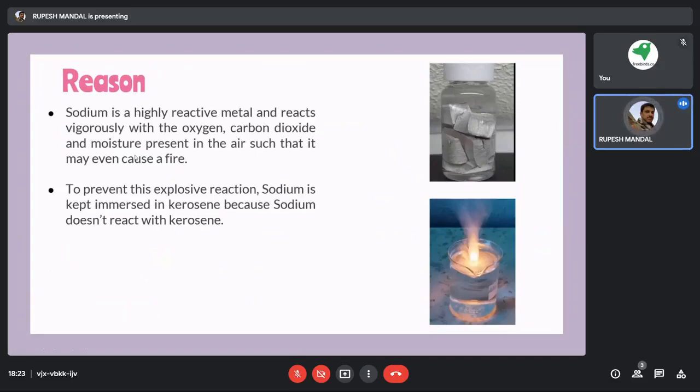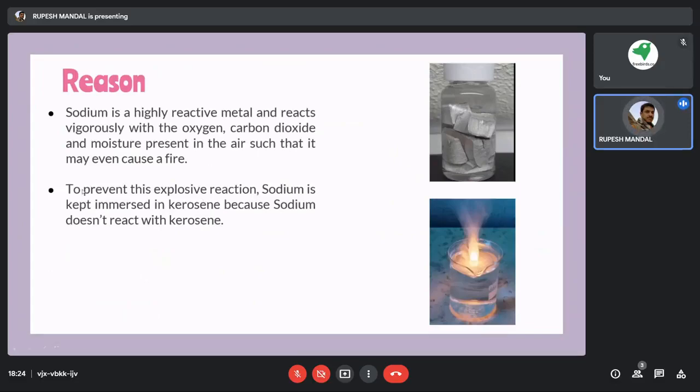In such cases, it may even catch fire. If there is more moisture present in the air, it may even catch fire. And if you dip that sodium inside water, it will definitely catch fire. The image is showing that inside water it is catching fire. That fire is nothing; it is actually a chemical process that is going on.